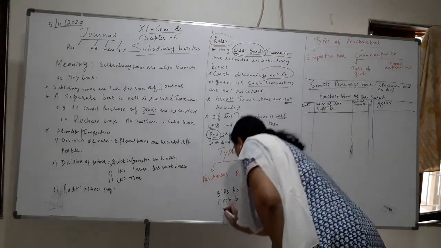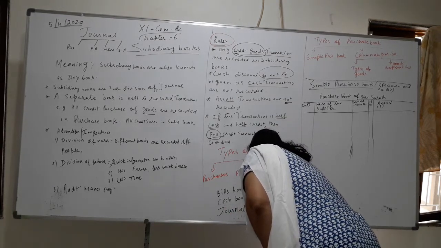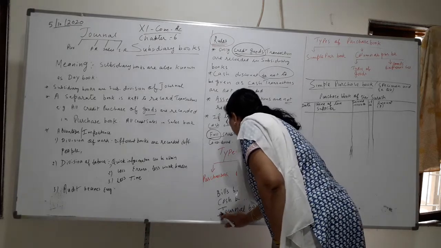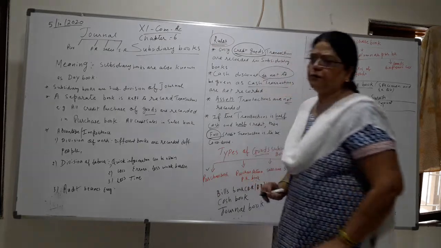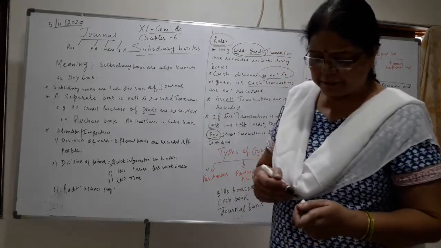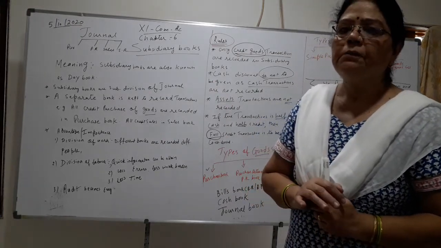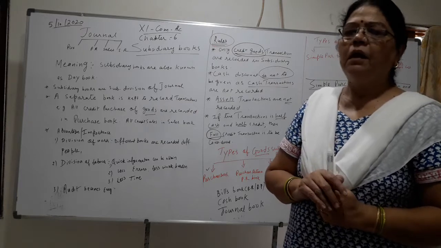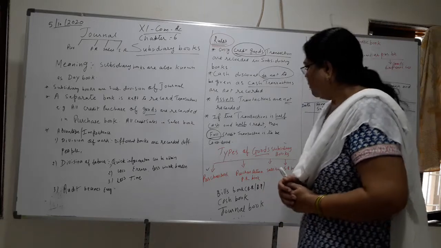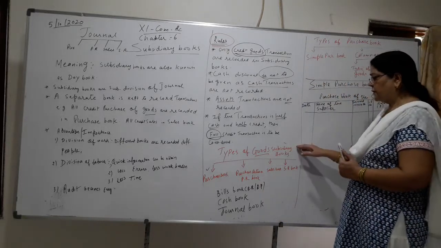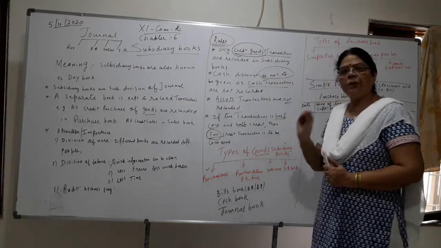We have journal proper also. This is also a subsidiary book which we are doing in the next chapter. So these all are subsidiary books. But in this chapter we are going to learn only this. Okay, in the next chapter we will learn cash book, and in a still further chapter we will learn journal proper. And bills, in this we will get only one or two transactions of bills. Now after knowing the types of subsidiary books, we have to do the purchase book first, which we are going to work out now.